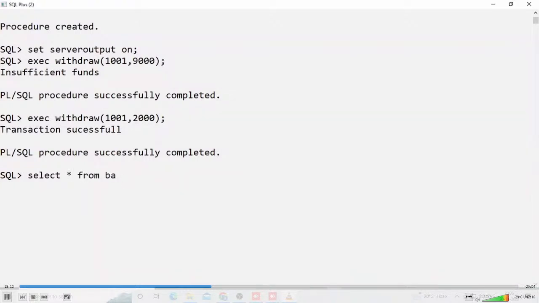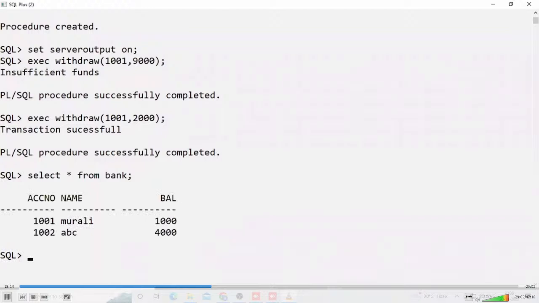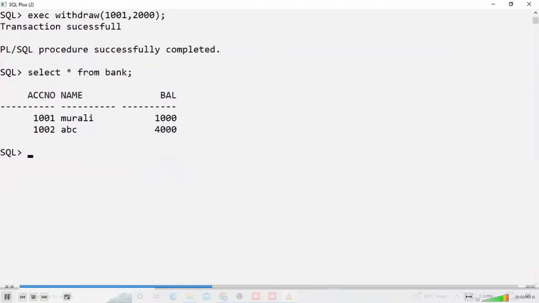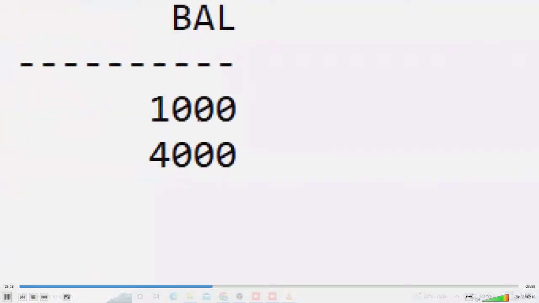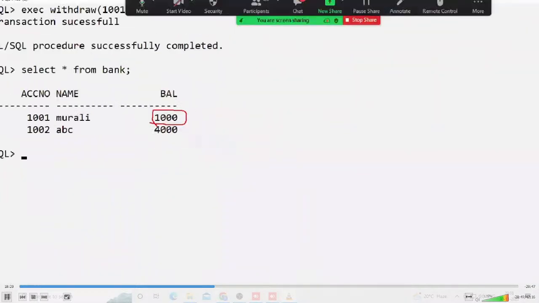So now here, yes, the bank table is there. Now check it out. In the previous case, 3000 is there. 3000 minus 2000 rupees, if I try to withdraw, then automatically the remaining balance is how much? 1000 rupees are there or not? Yes. How is it possible?